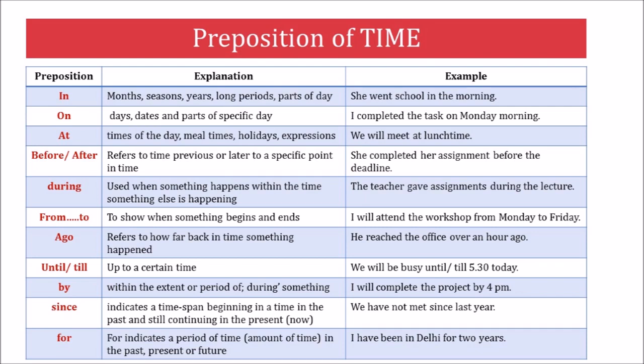As a preposition of time, by means before a specific time. By shows a time limit for something to happen. Remember, for is used with a period of time and since is used to refer to a specific point in time.